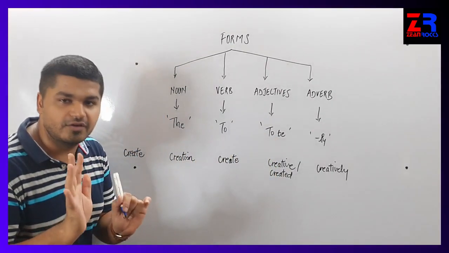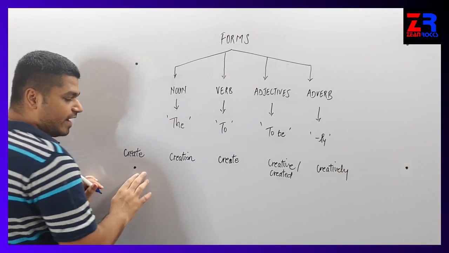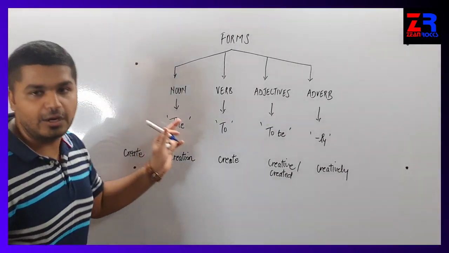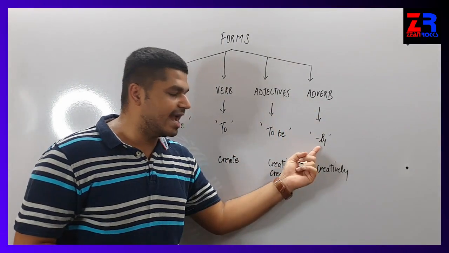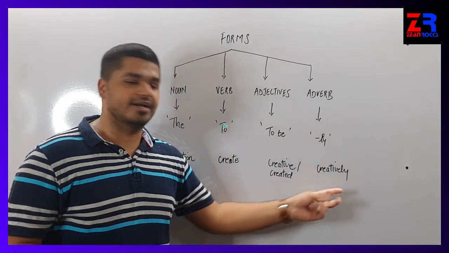So you have to just use the words the, to and to be to convert the word into a noun form, verb form or an adjective form. And for adverb, just add ly to the adjective, you will get the right answer.